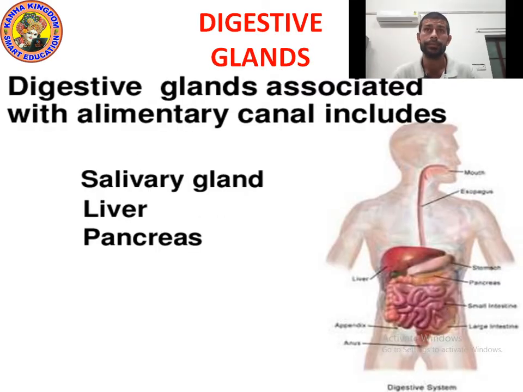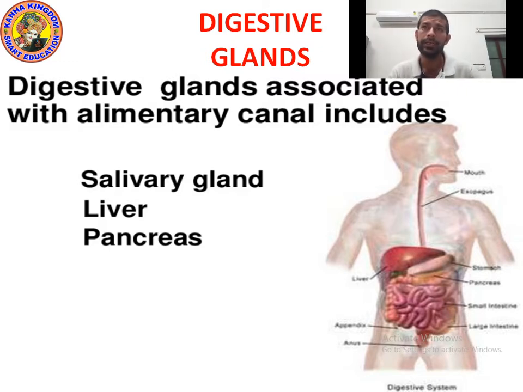Okay, kids. Digestive glands. Digestive glands are also known as associated glands. There are three glands, means three organs included in digestive glands.